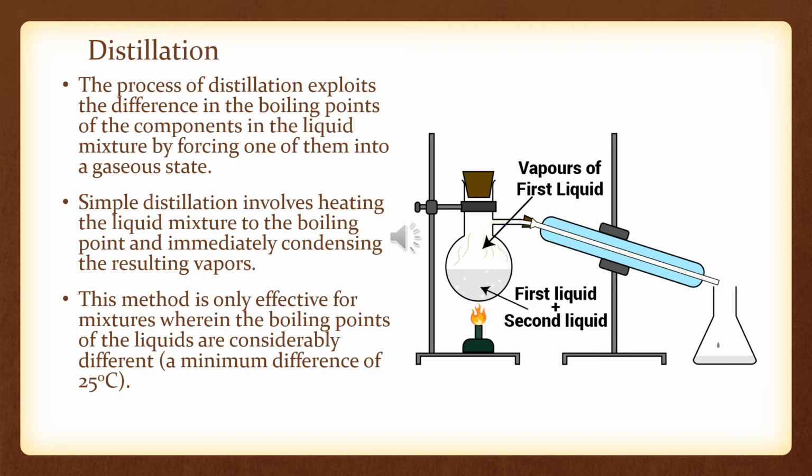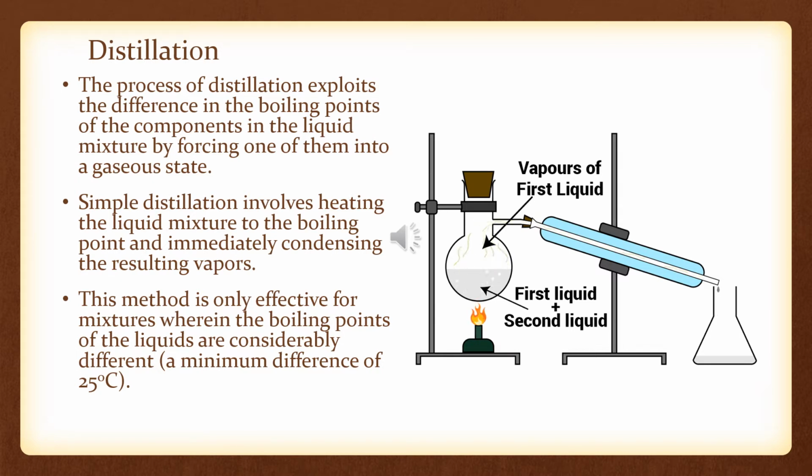Now, suppose you have two substances, something mixed in water, and that thing starts boiling at 75 degrees Celsius, while water will start at 100 degrees Celsius. So before water has even reached its boiling point, that material will start boiling and change into vapors.